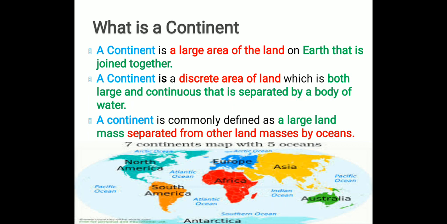In this globe picture, I have just pasted this picture here to give you an overview of how continents are divided on the earth. We have seven continents on the earth, and they are separated from each other with the help of large water bodies. Here you can see oceans are separating one continent from the other continent.